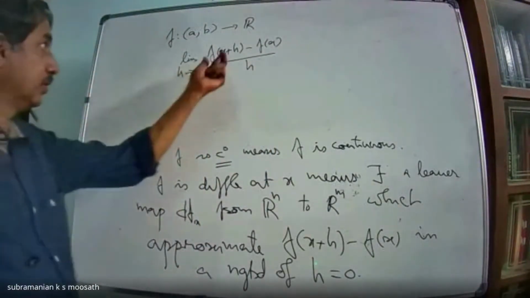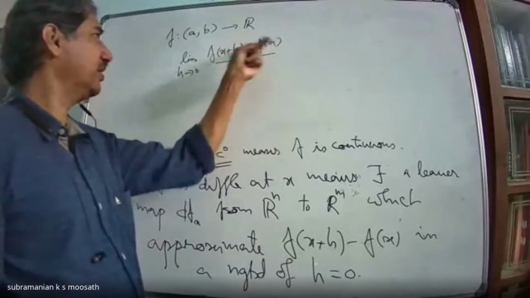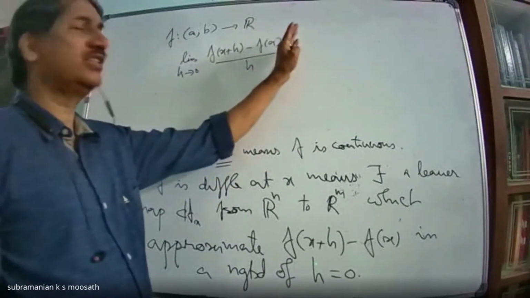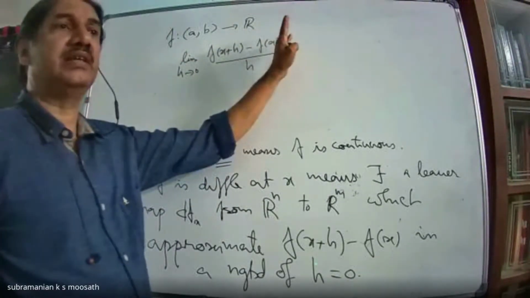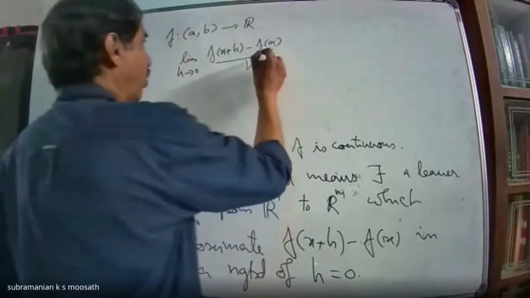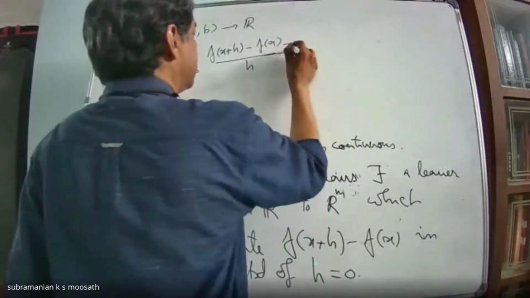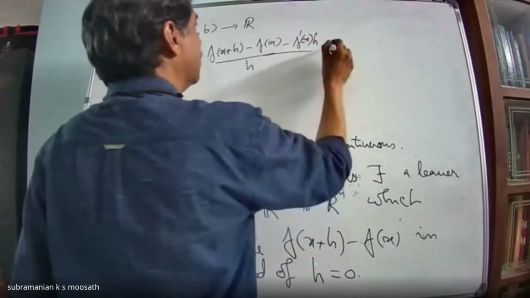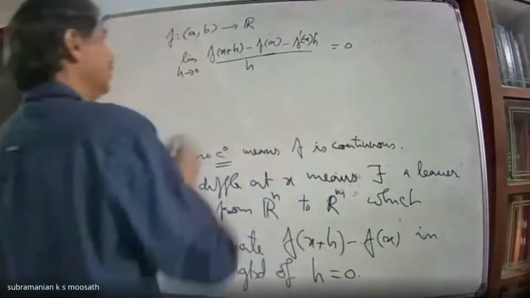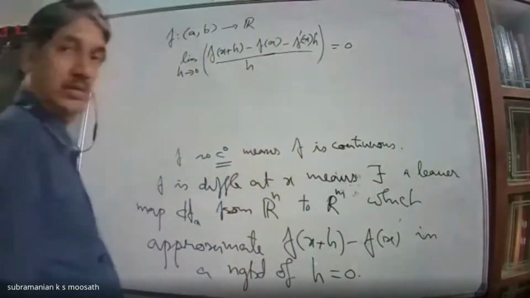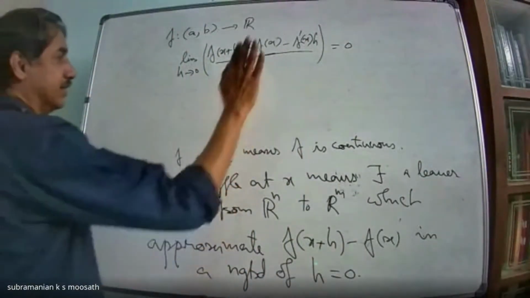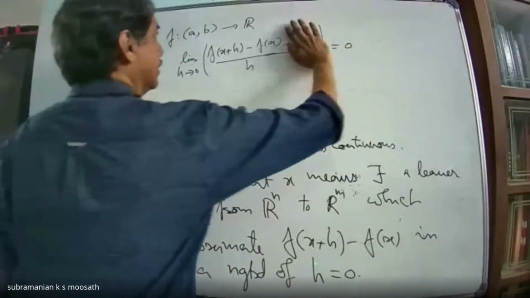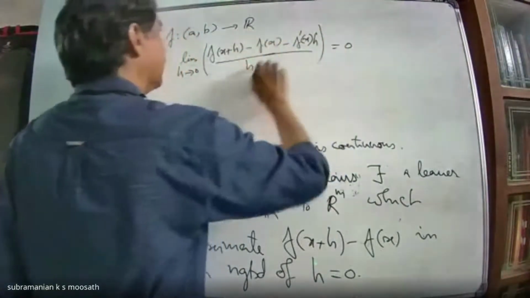And these are all real numbers. So this exists means you will get a real number. That real number is the derivative of f at x. Or we used to write, minus f prime at x into h, equal to 0. This way also you might have seen. Either you say like this or you say that this limit exists.